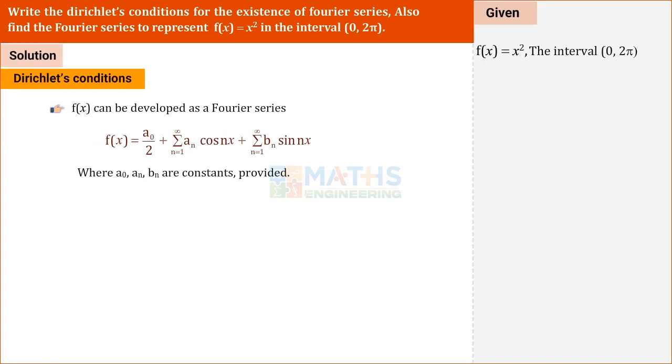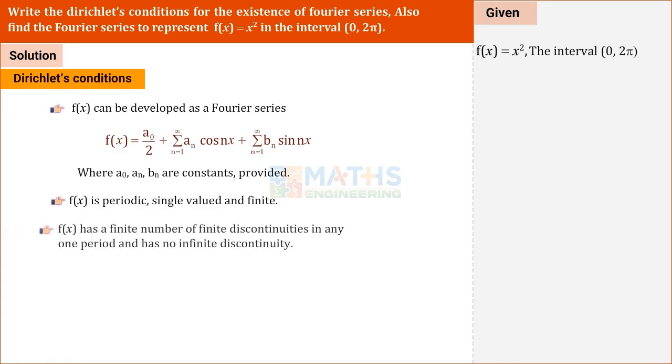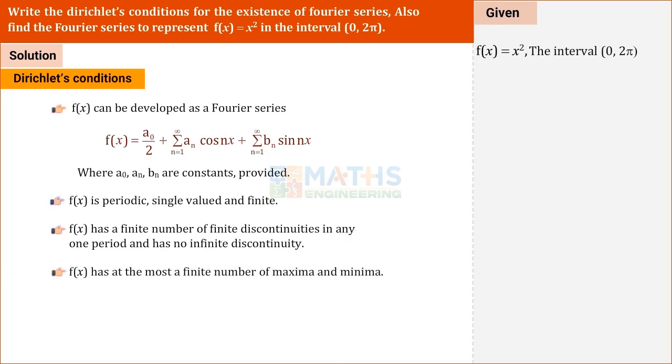F of x can be developed as a Fourier series. F of x is equal to a0 by 2 plus summation n varies from 1 to infinity an cos nx plus summation n varies from 1 to infinity bn sin nx, where a0, an, bn are constants, provided f of x is periodic, single valued and finite. F of x has a finite number of finite discontinuities in any one period and has no infinite discontinuities. F of x has at the most a finite number of maxima and minima.